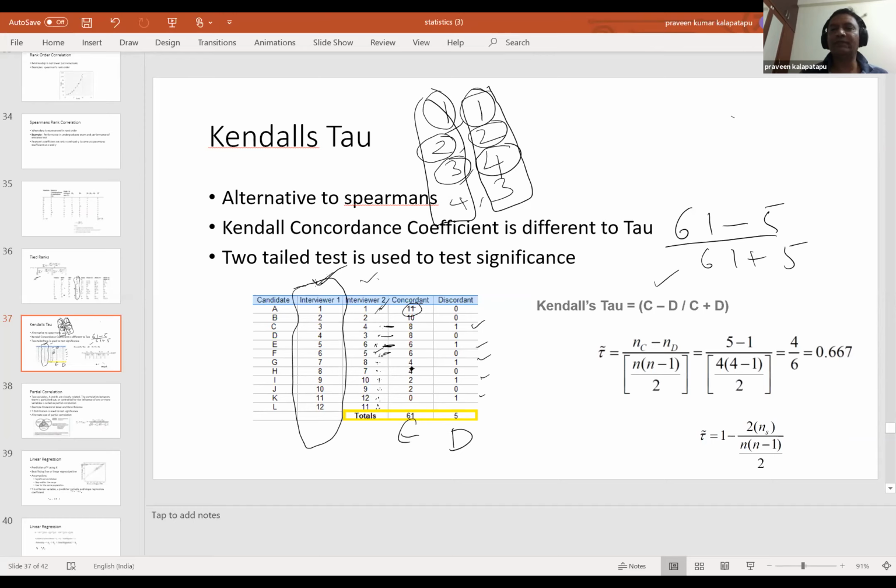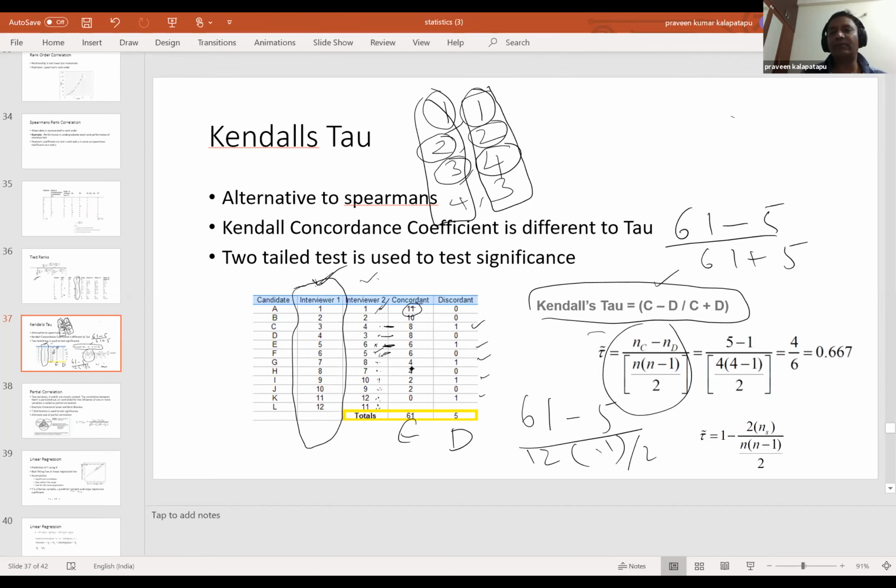Or else you can apply this formula as well. Here you are saying 61 minus 5 divided by the number of samples, 12 into 11 divided by 2. So both would actually give the same value. Somehow I find this particular formula easy. Our textbook mentioned this formula, but I like the other formula as such. It is a pretty straightforward formula to remember.